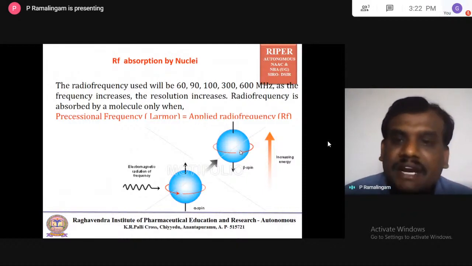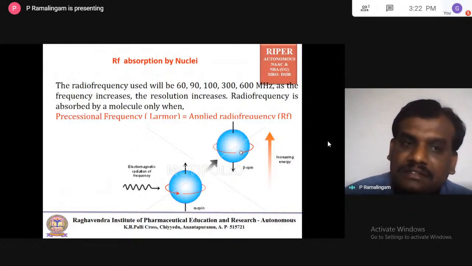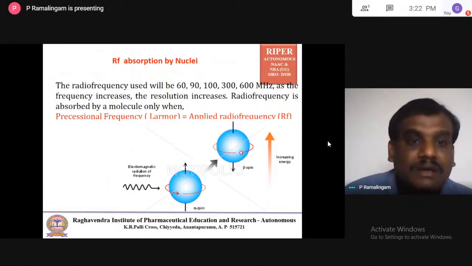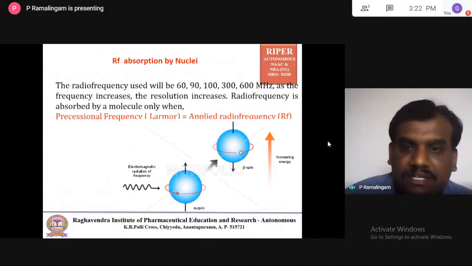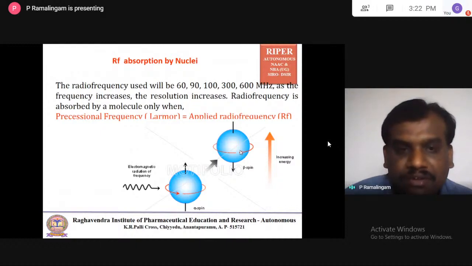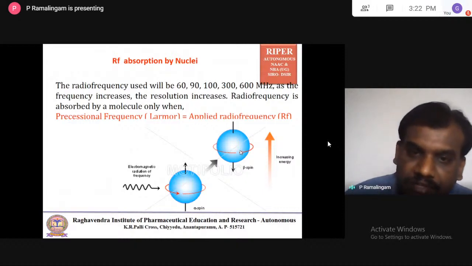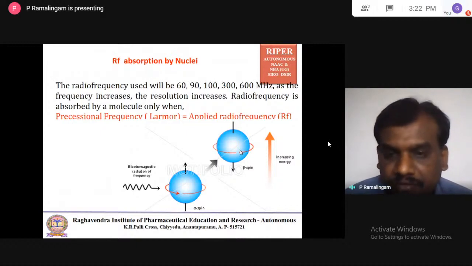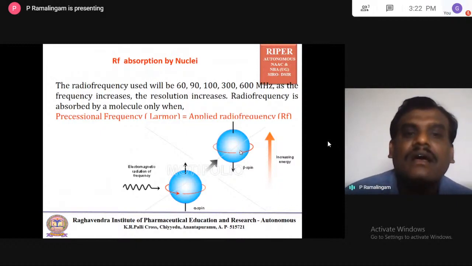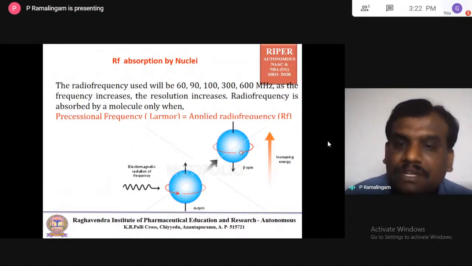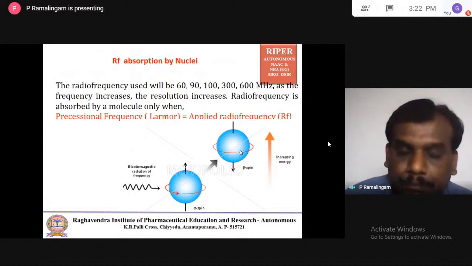When the applied radio frequency is absorbed by a molecule, the precession frequency, I mean the Larmor frequency, is equal to the applied radio frequency. I told you about the diagram which is rotating: the precession frequency of the nuclei in the magnetic field. When that frequency matches the applied radio frequency, the nuclei will absorb the applied radio frequency and then undergo flipping. I mean, the nuclei will undergo a spin change.